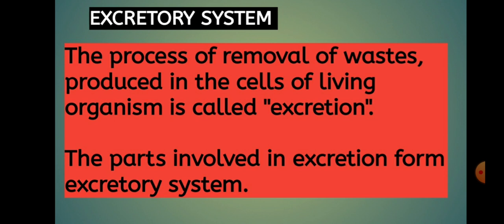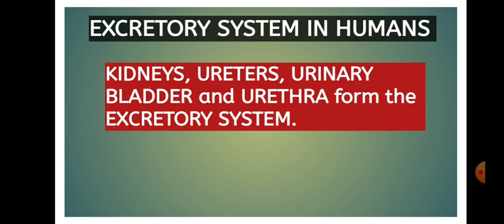So, friends, this is the excretory system in general. Excretion occurs in animals, but in this chapter we are concerned with excretion in human beings. We will discuss the excretory system in humans. Kidneys, ureters, urinary bladder, and urethra form the excretory system. So we came to know that these are the body parts which work together as a system, and it is called the excretory system.